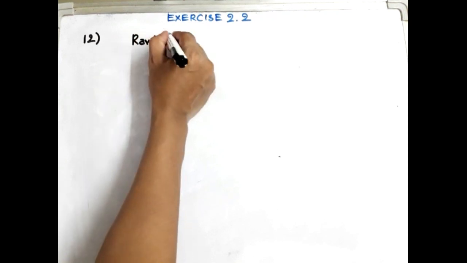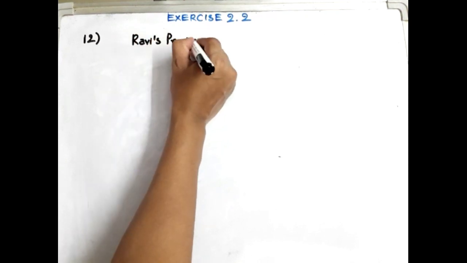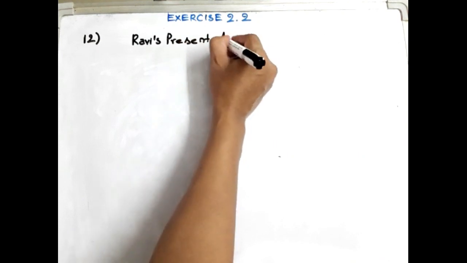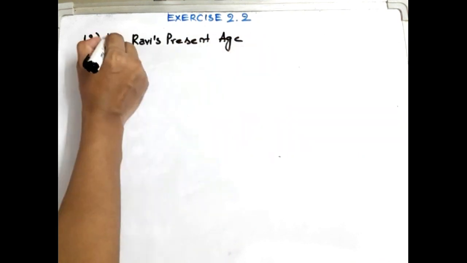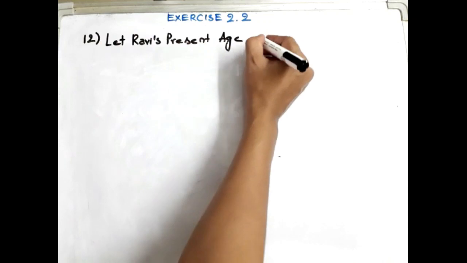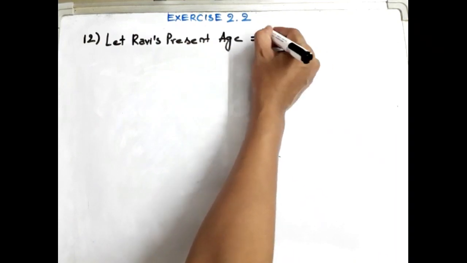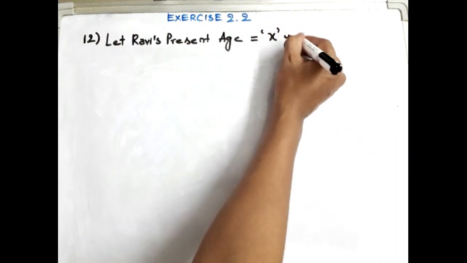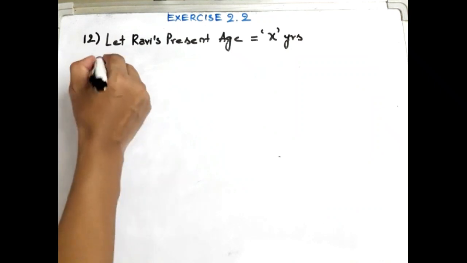15 years from now, Ravi's age will be 4 times his present age. Okay, look. For example, Ravi's present age. Let Ravi's present age be x years.